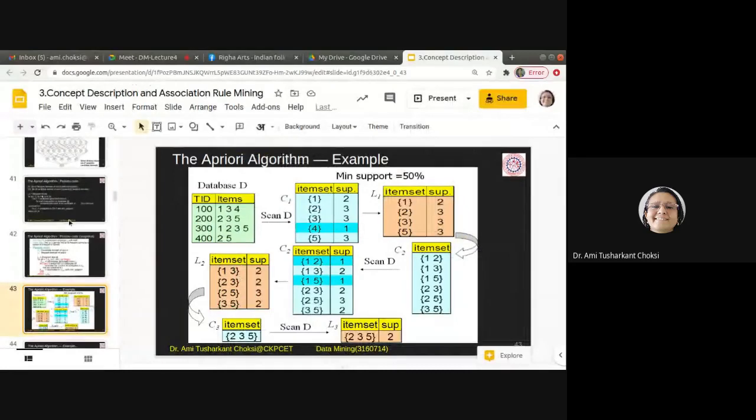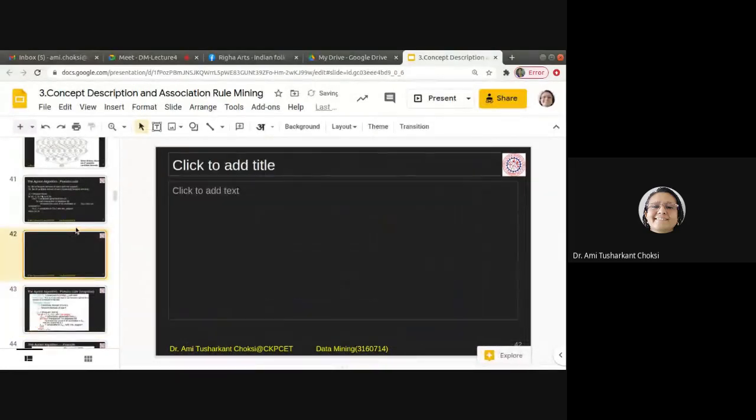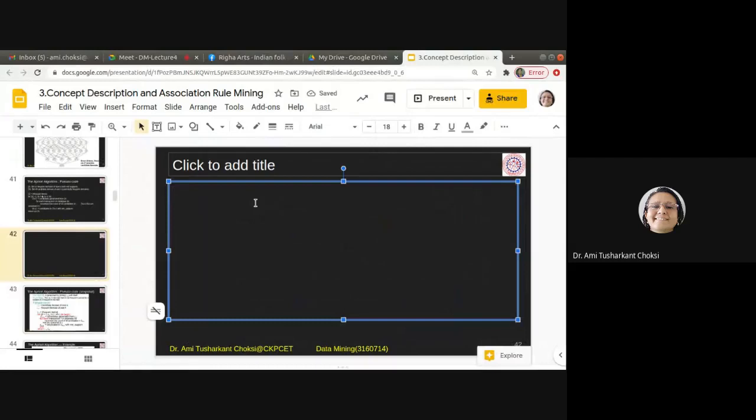Here it is given that the minimum support is 50%, and the number of transactions is equal to 4.